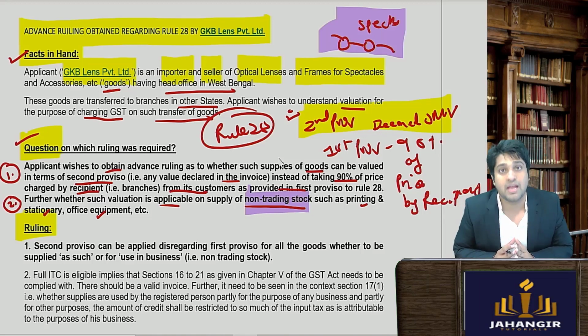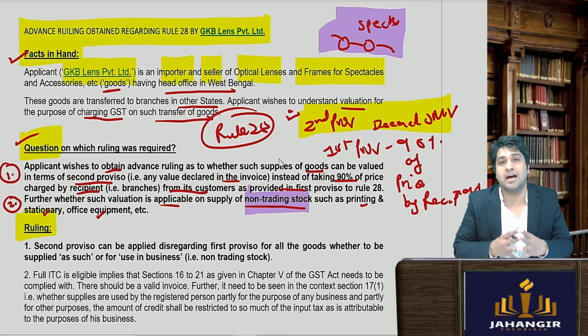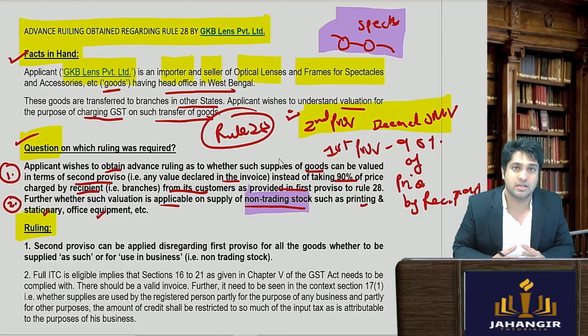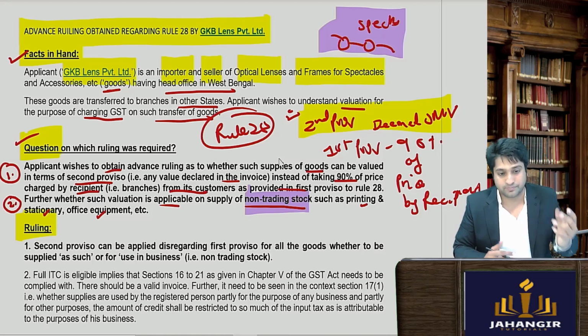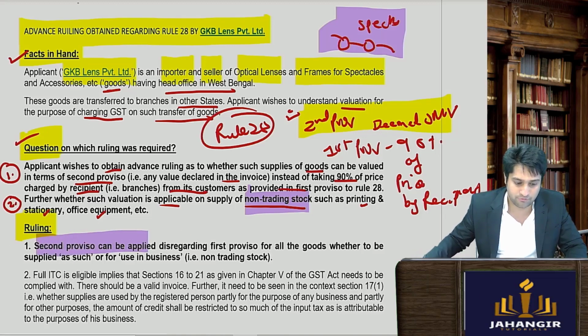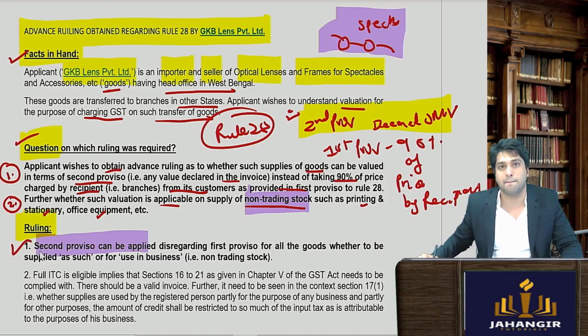Answer is no. As long as they are used in business and for furtherance of business, you can take those goods. Okay, there was no bifurcation given. So second proviso can be applied disregarding the first rule. That is the first ruling or judgment given.